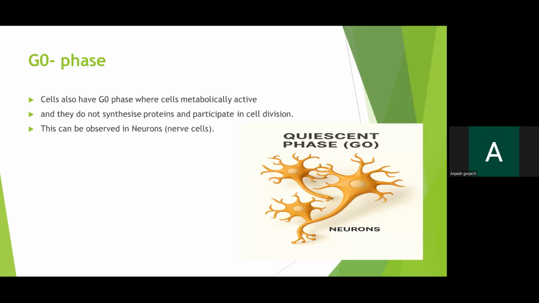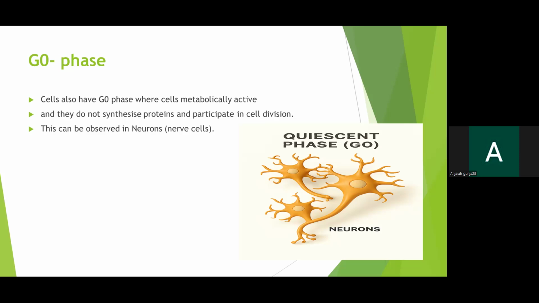In G0, cells will not divide, they will not synthesize the proteins, and they will not participate in cell division. It can be seen in nerve cells, neuron cells.